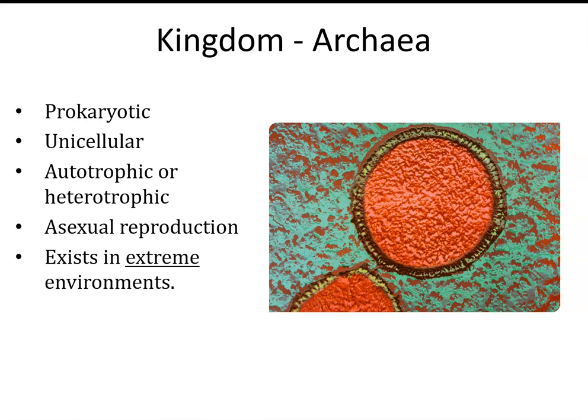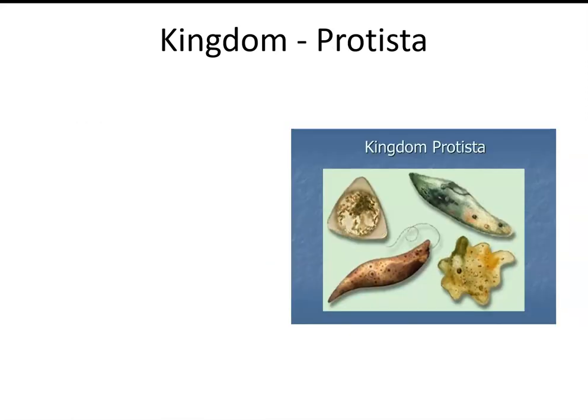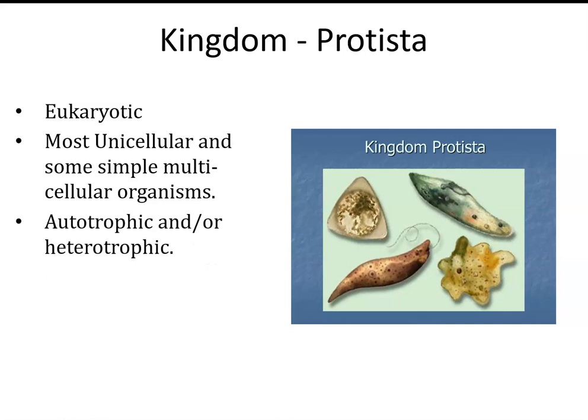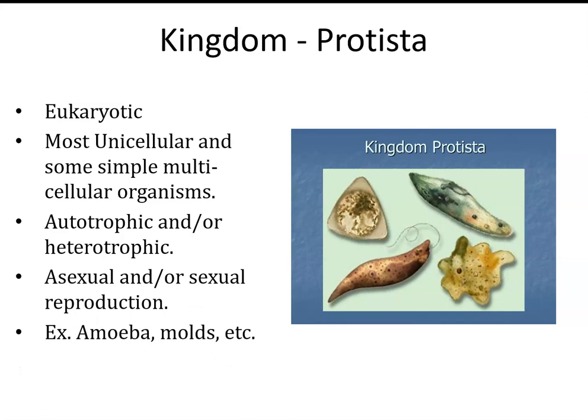Those two are easy. But now let's look at the domain Eukarya and divide those organisms into 4 different kingdoms, starting with the kingdom Protista. Protista is eukaryotic, mostly unicellular, but some can be simple multicellular organisms. Then they can be autotrophic or they could be heterotrophic. They could also be sexual and or asexual in reproduction. Some examples of these are amoebas and molds.